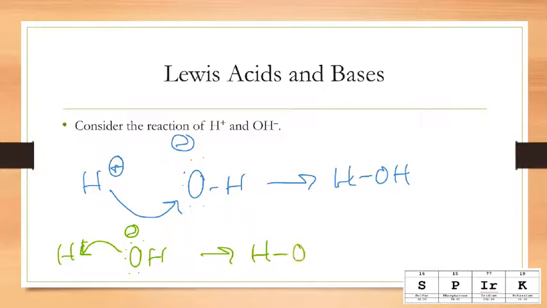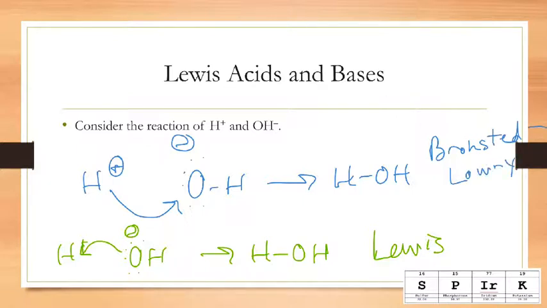So here we still have HOH, but this is the Lewis theory, and this one above is the Bronsted-Lowry theory. So they're very similar, it just comes down to, is the hydrogen grabbing onto those electrons, or are those electrons being donated to the hydrogen?